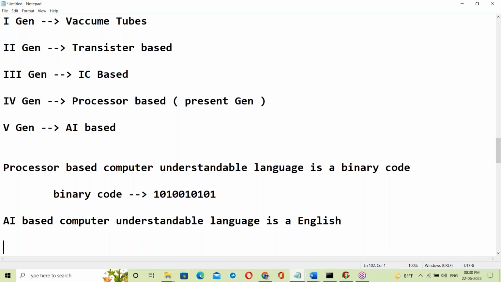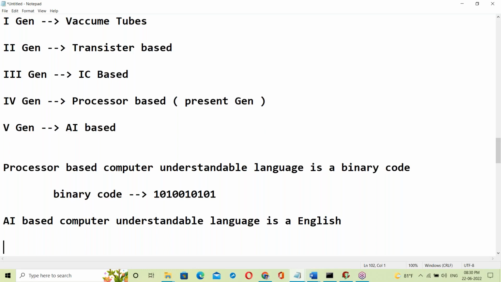Suppose you're traveling in a car and you want to open a door. Manually unlocking and opening the door is not necessary. First stop the car. After stopping the car, you can simply say some keyword, and if the door opens automatically, that is an AI based computer.